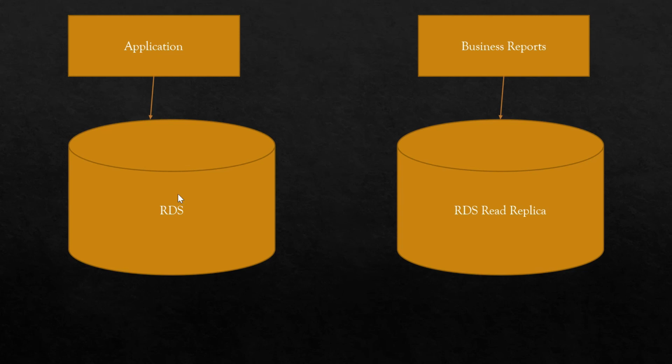So that way when you are running the reports, the RDS performance is not impacted because you are reading from the read replica. So what was happening is, if you connect this here, when the reports are running, the application will slow down. So what you are doing is telling this guy to connect to the read replica so that the application will never be slow because of these reports.